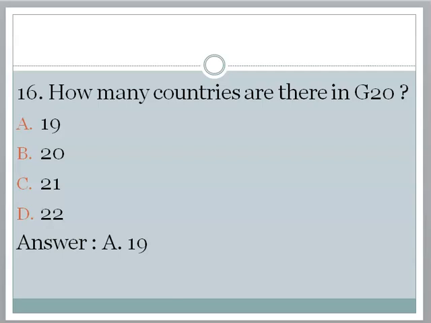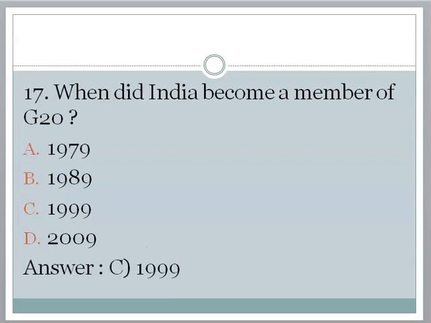G20? A. 19, B. 20, C. 21, D. 22. The correct answer is option A. 19 countries. Next question. When did India become a member of G20?